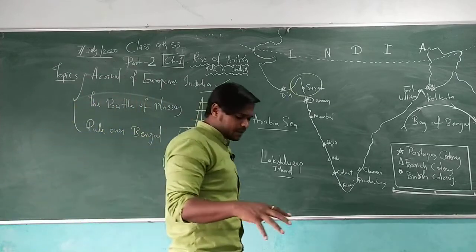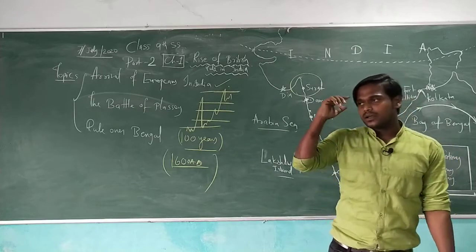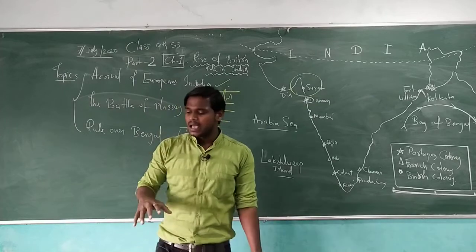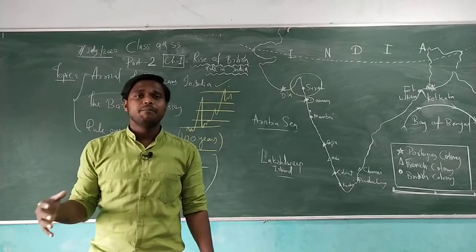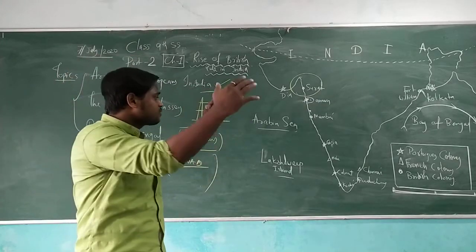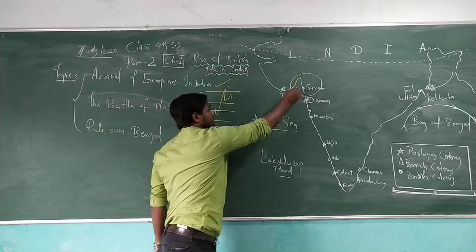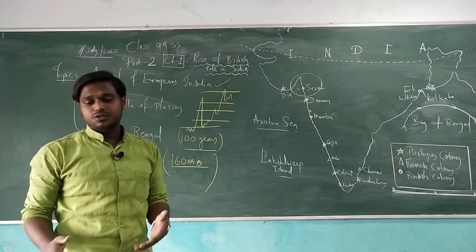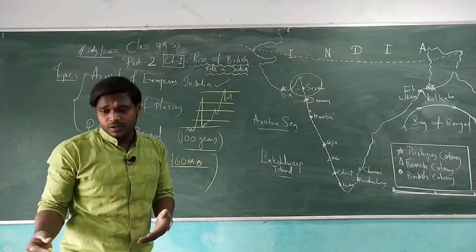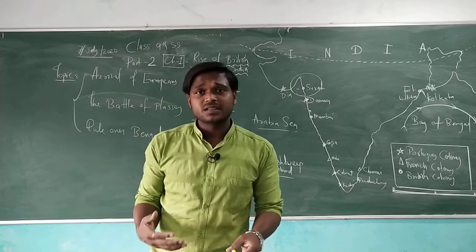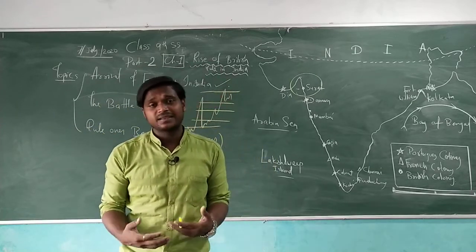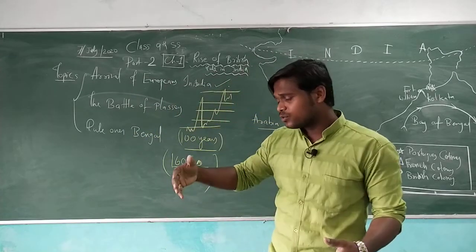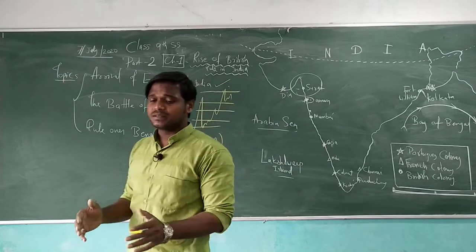So this was happening, but again the Maratha rulers, the Maratha warriors, came to the front, and they said that no, we will not let this company establish itself in Surat. So they protested very hard, and due to the strong presence of the Marathas in the region of Surat, the company sensed danger, was feeling insecure about its existence, and hence they moved away from Surat towards the eastern part and tried to establish their colonies there.